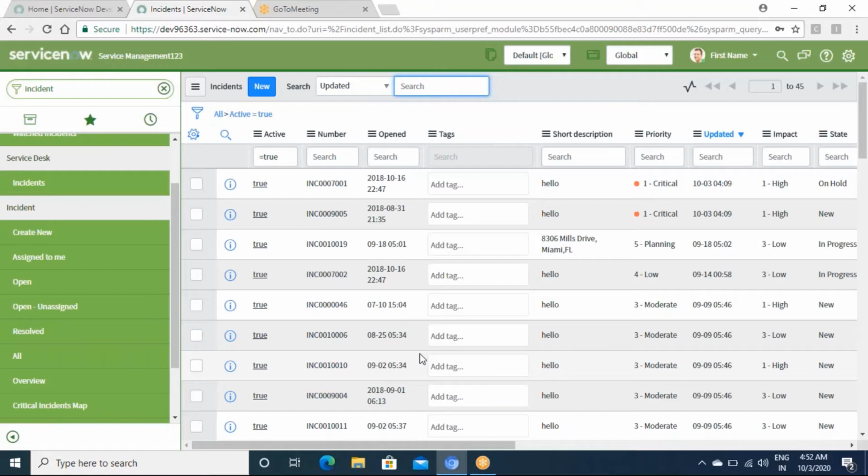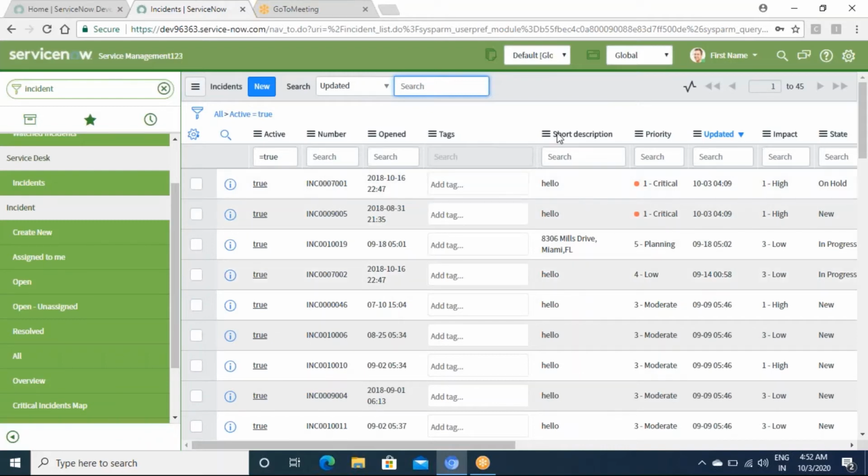When we talk about the structure here, whenever you click on anything, it will open up a table for you, or if not a table, it will open a form for you. This is called a table, and this is called a list view of the table. So what are tables, and how do you create new tables in ServiceNow.